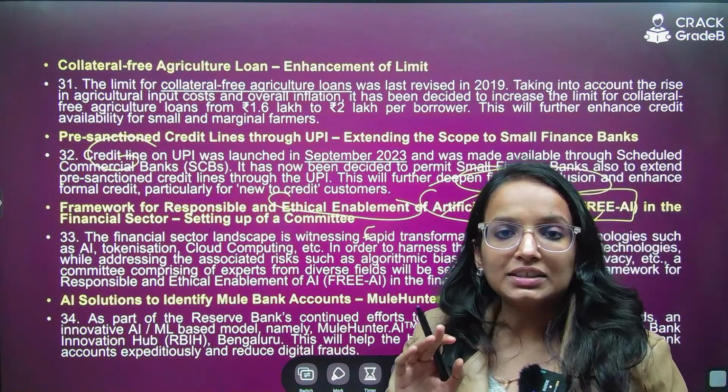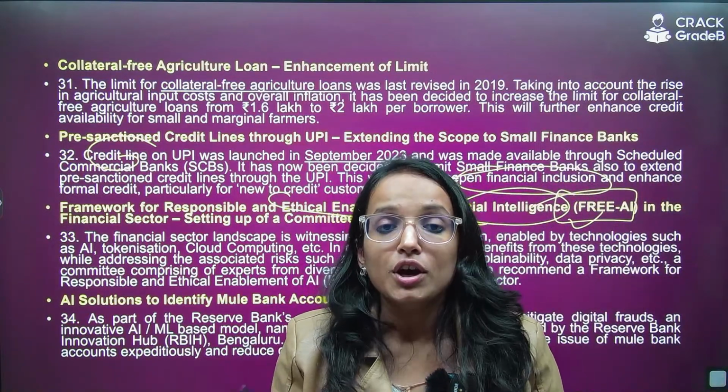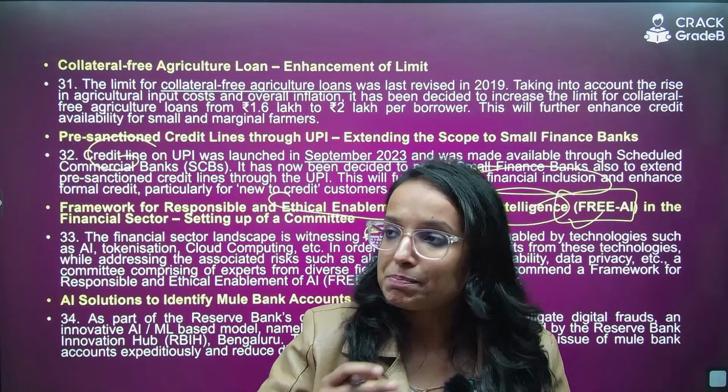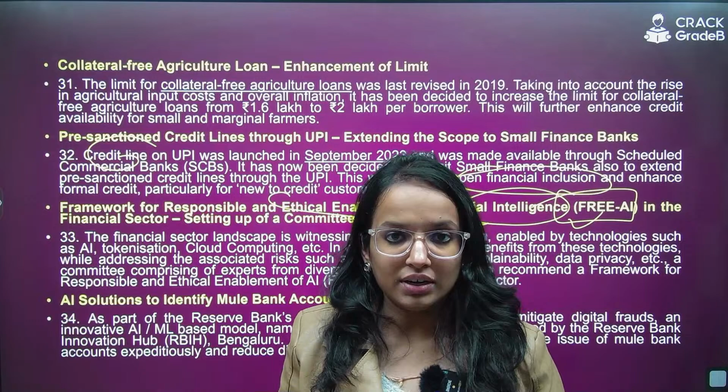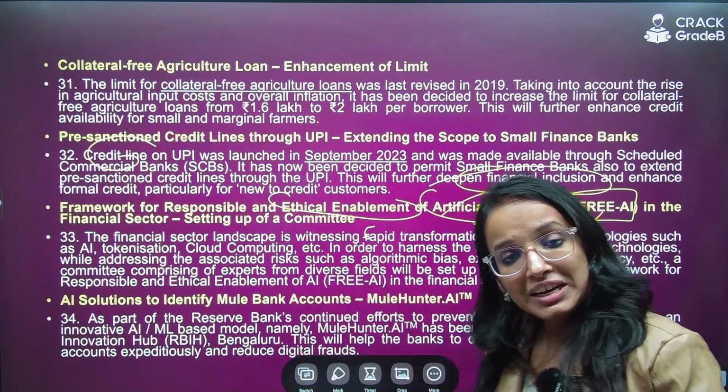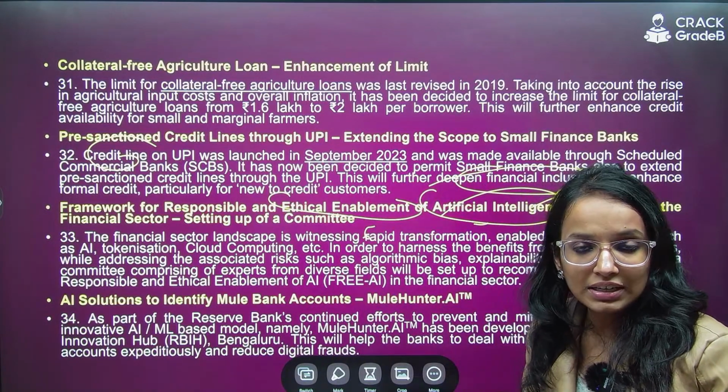Because financial sector is witnessing a rapid transformation, UPI is expanding at another levels, right? We need to secure it. Also, we need to integrate it with the latest technologies.